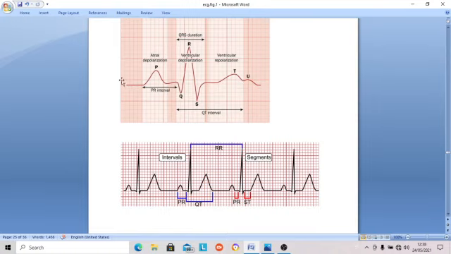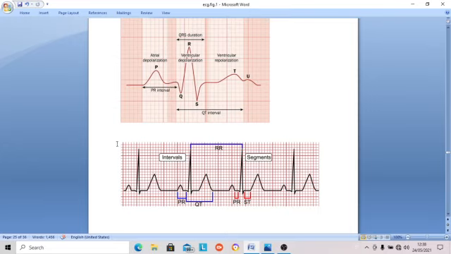So you have three segments: TP segments, PR segments, and ST segments. And you have two important intervals: the PR interval and the QT interval. The PR interval is the total time taken for the impulse to reach the first part of the ventricle. The QT interval is the total time taken for ventricular depolarization and repolarization. The cardiac cycle is 0.80 second, and the PR interval is 0.12 to 0.16 second. This is a very important interval.